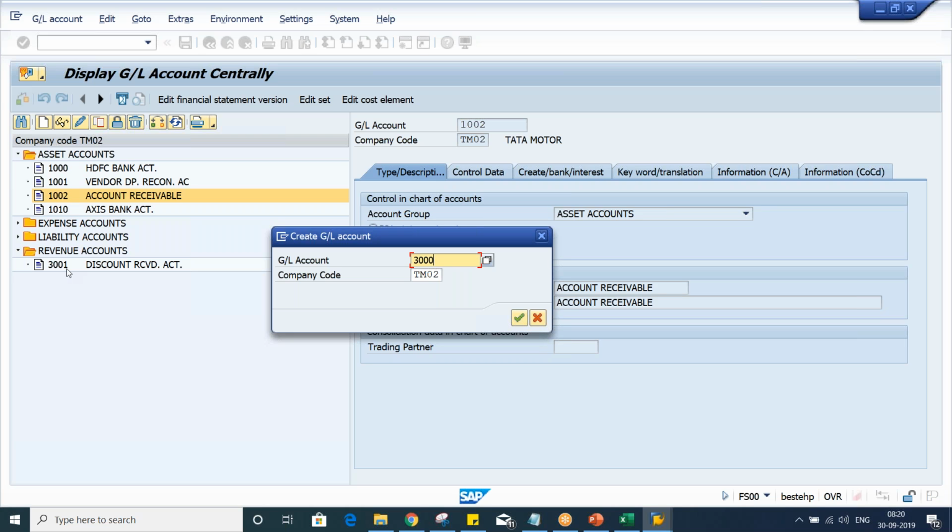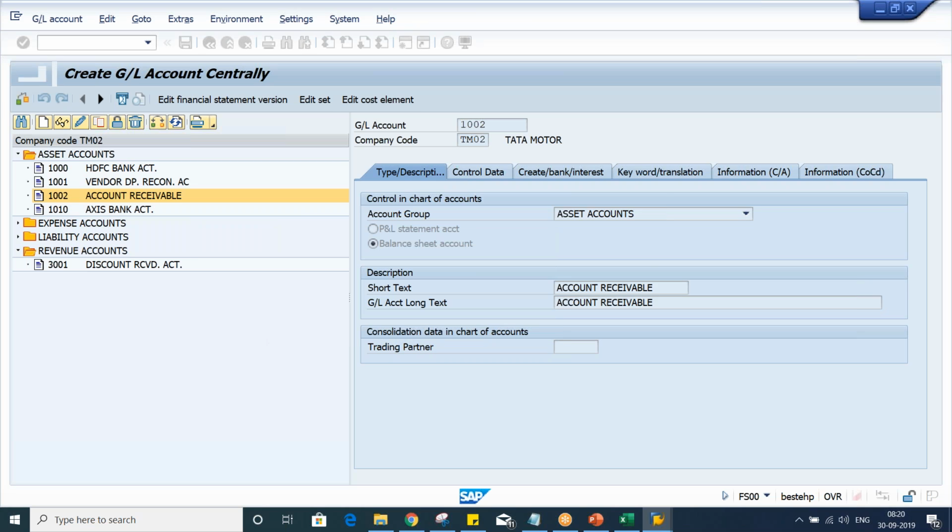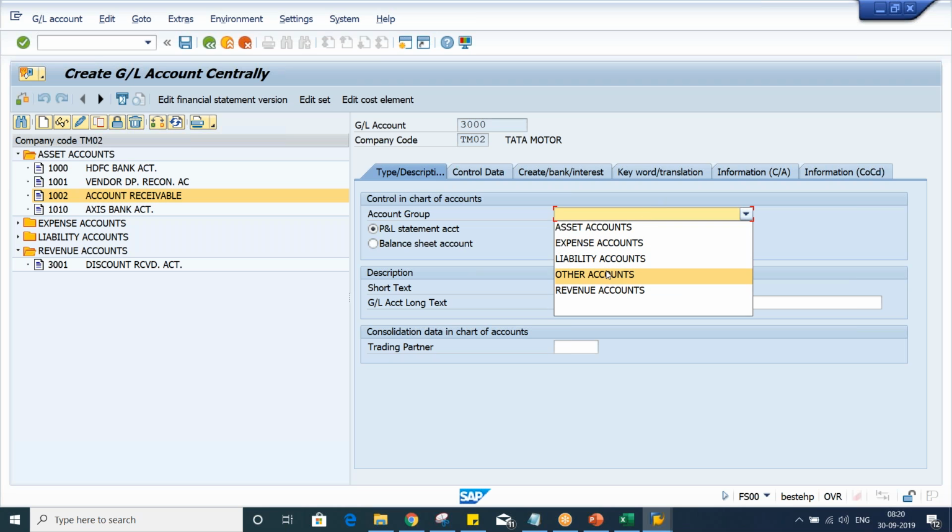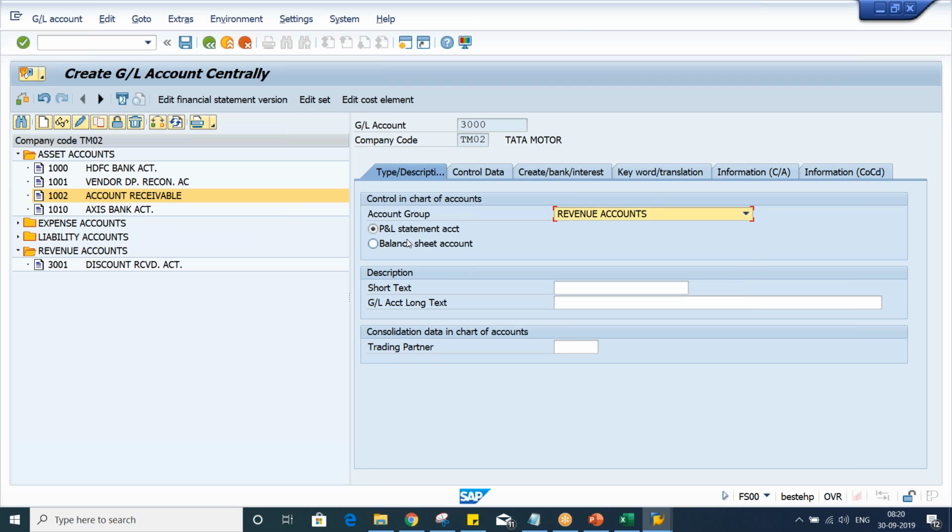I'm going to set up sales revenue GL, let's suppose with number 3000. Press enter. Select your account group. Of course, it is a part of the P&L.